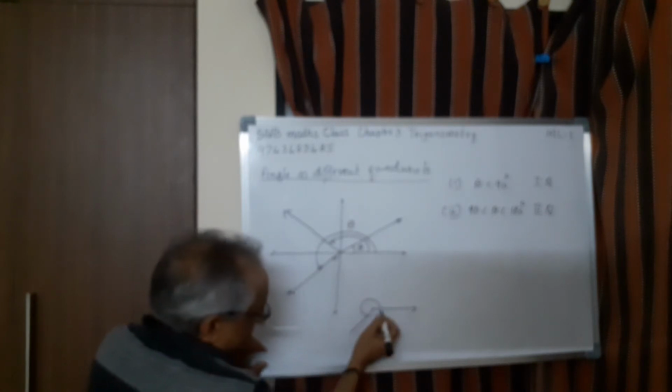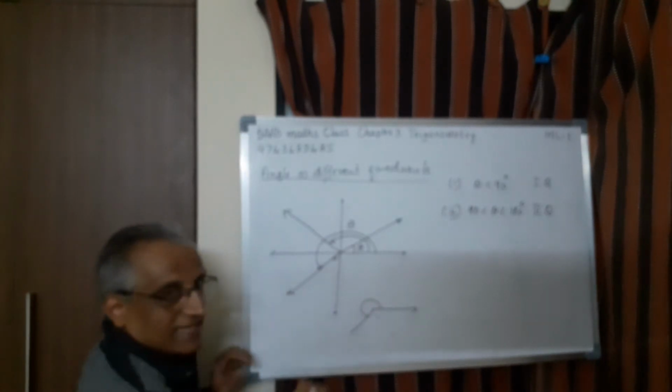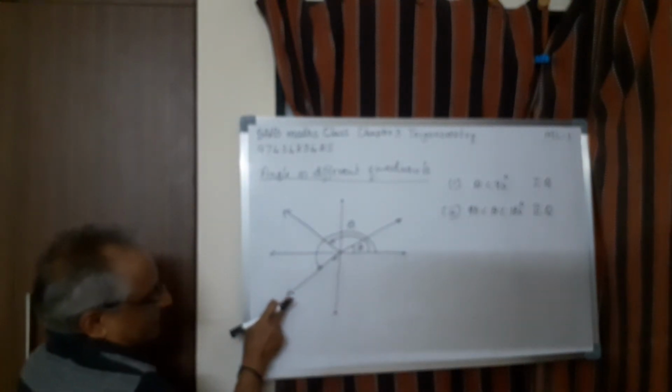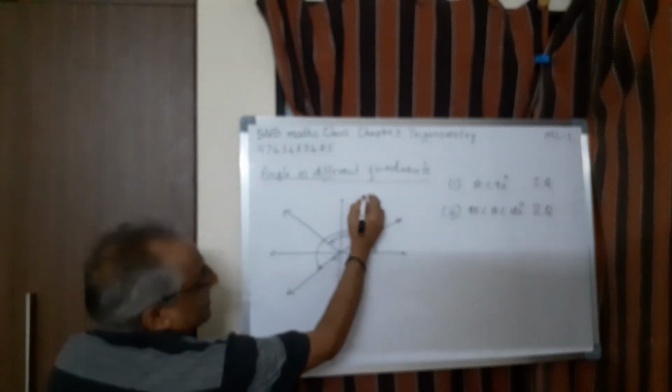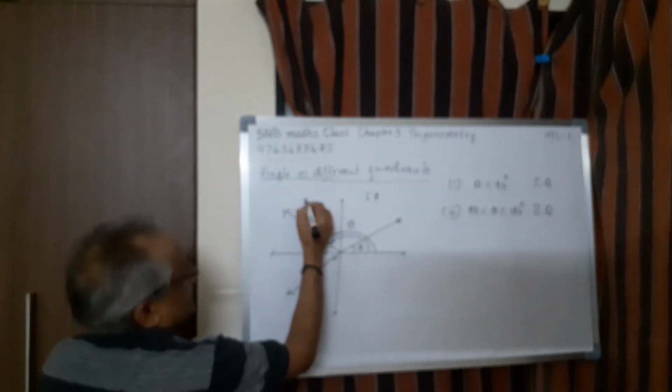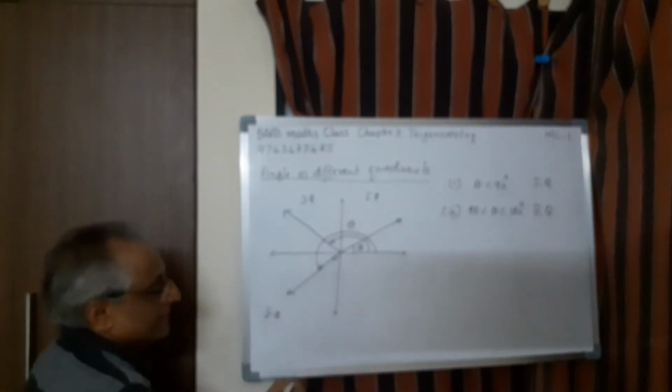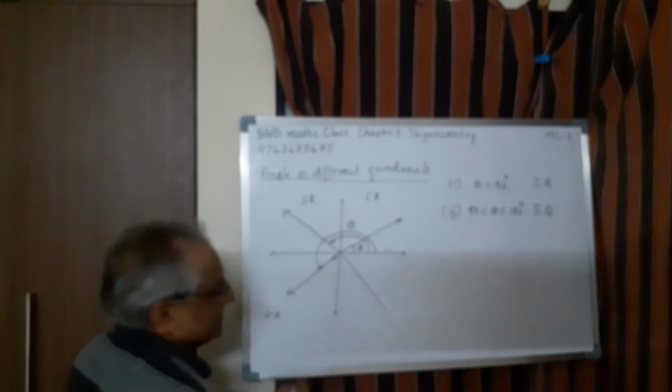If you rotate further, this angle is called reflex angle sometimes. But here this angle lies in the third quadrant. This is the first quadrant, this is the second quadrant, this is the third quadrant.